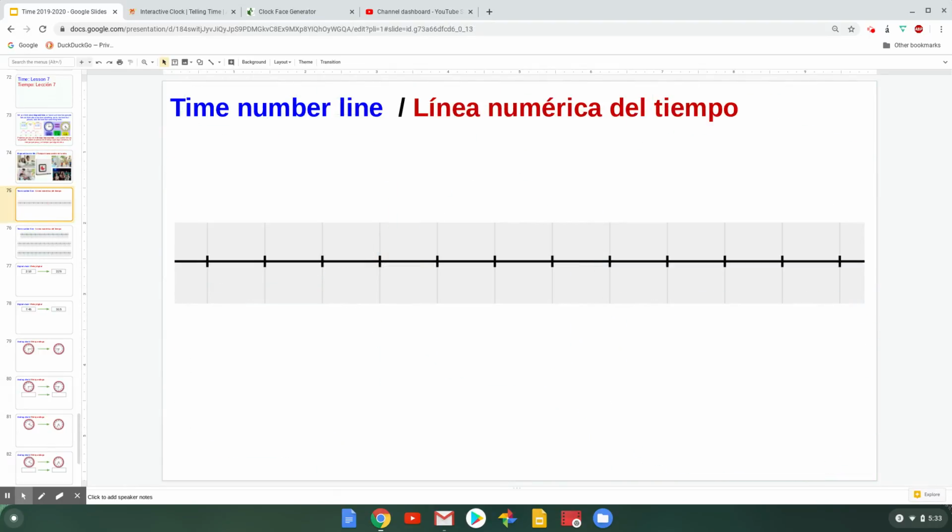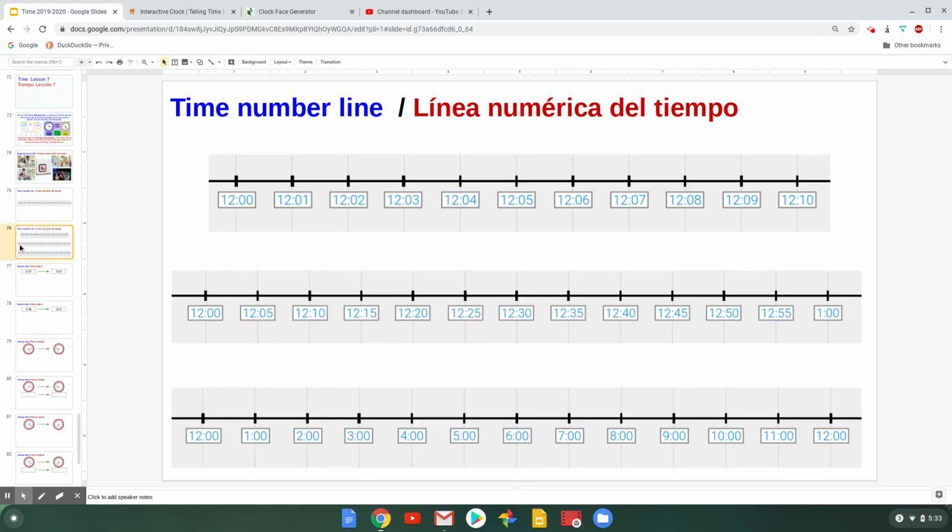When we think about elapsed time, using a number line is really helpful because it's a great way to envision time in your head. When I think about elapsed time and I plan my days or plan what I'm doing and think about how long things take, I actually see a number line in my head. I actually imagine it. And remember that different time number lines make sense for different situations.